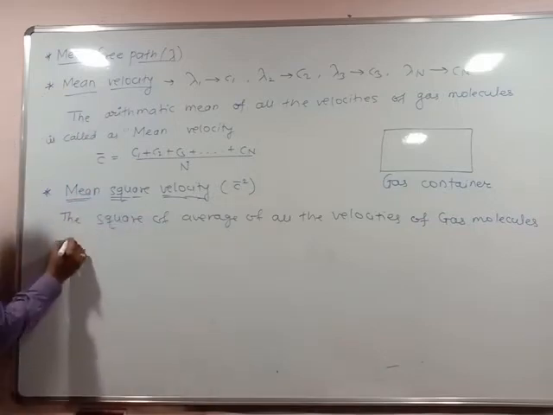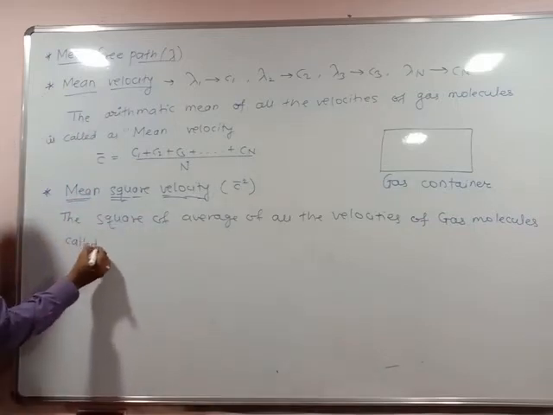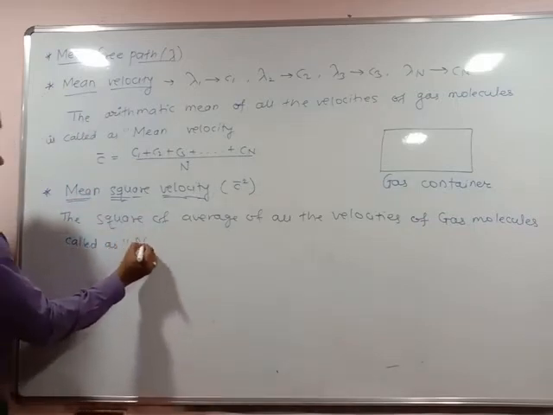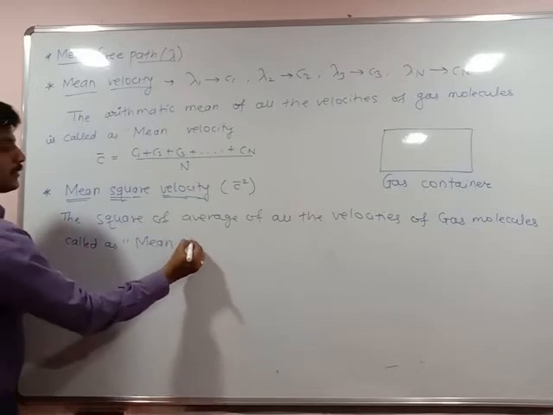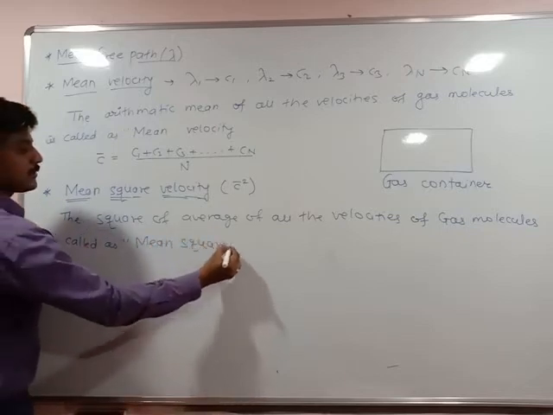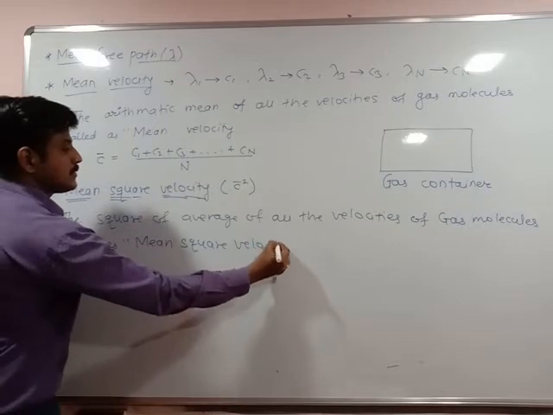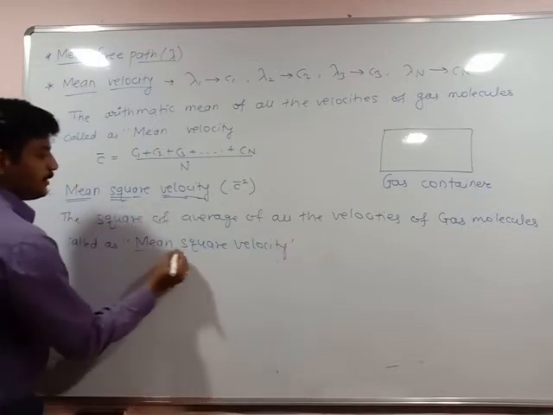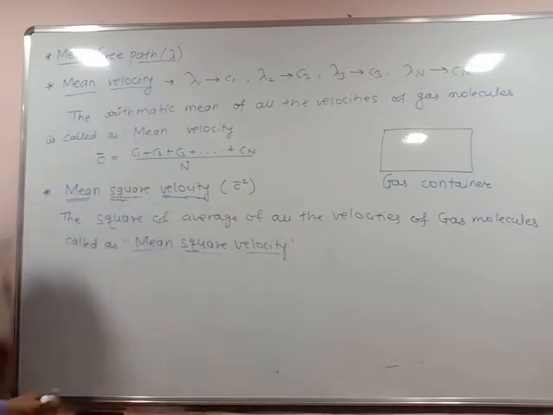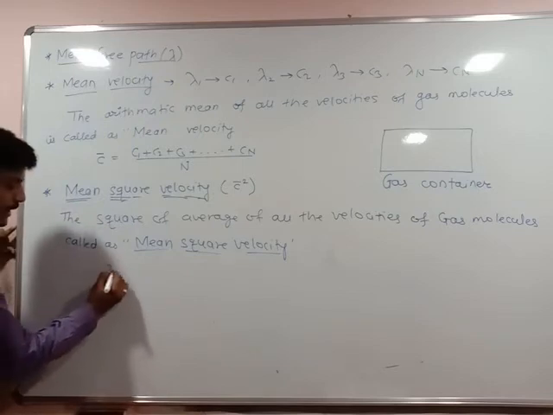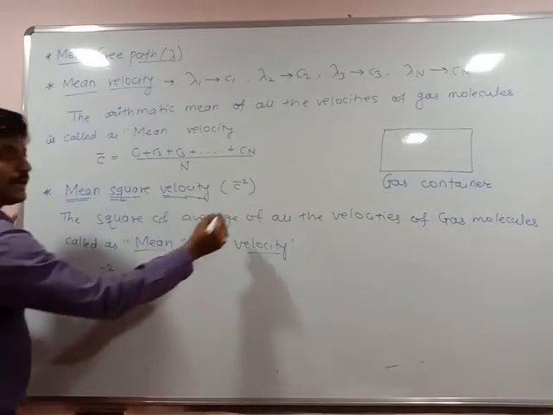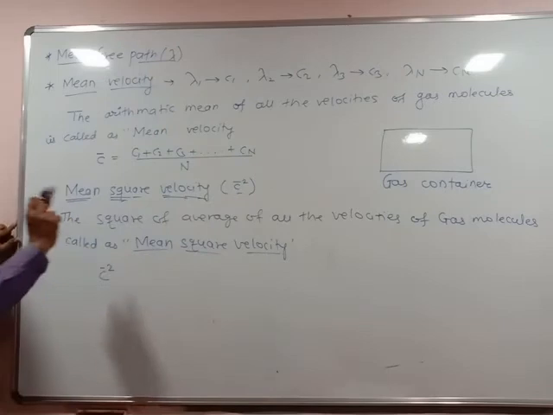It is called the mean square velocity. How to write this mean square velocity? C bar square. This is the symbolic representation for showing the mean square velocity.